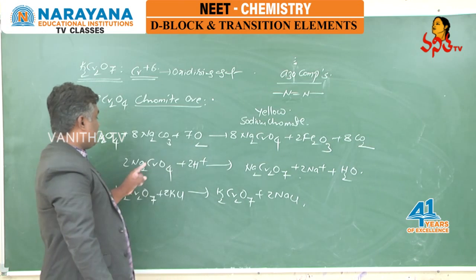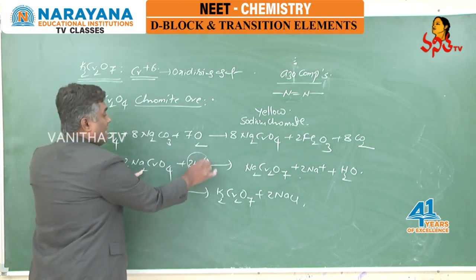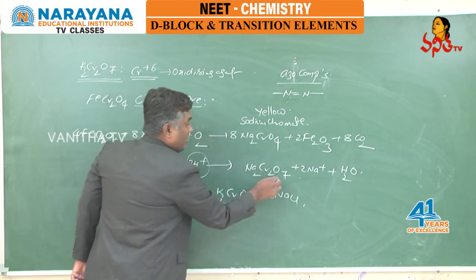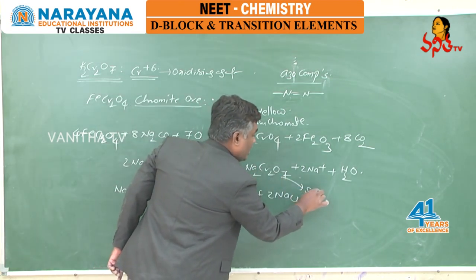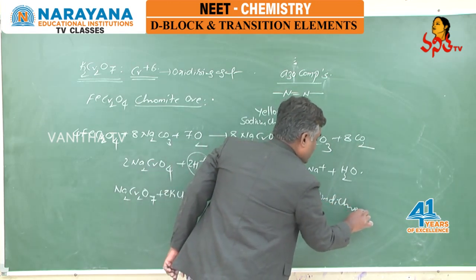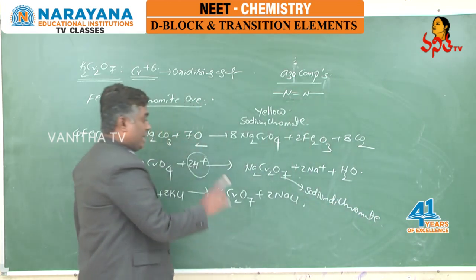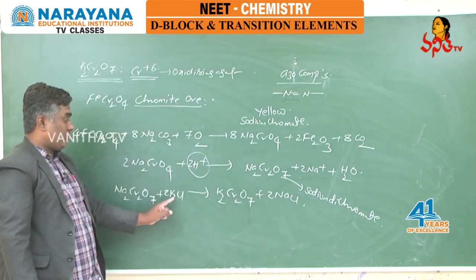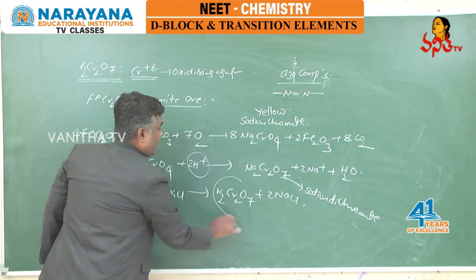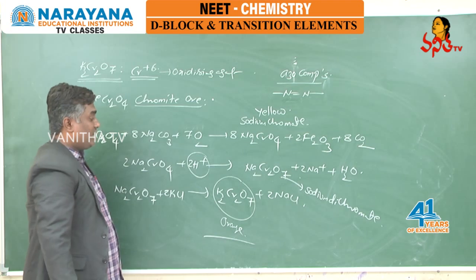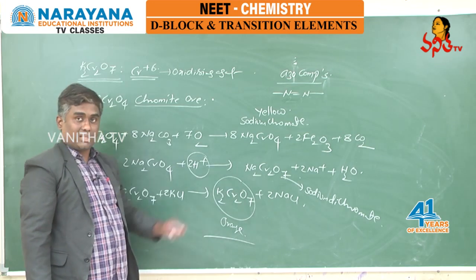This sodium chromate in the next step is treated with acid, so that we are getting Na2Cr2O7, which is known as sodium dichromate. In the next step, this sodium dichromate is reacted with potassium chloride. So ultimately we are getting orange colored potassium dichromate, that is K2Cr2O7.